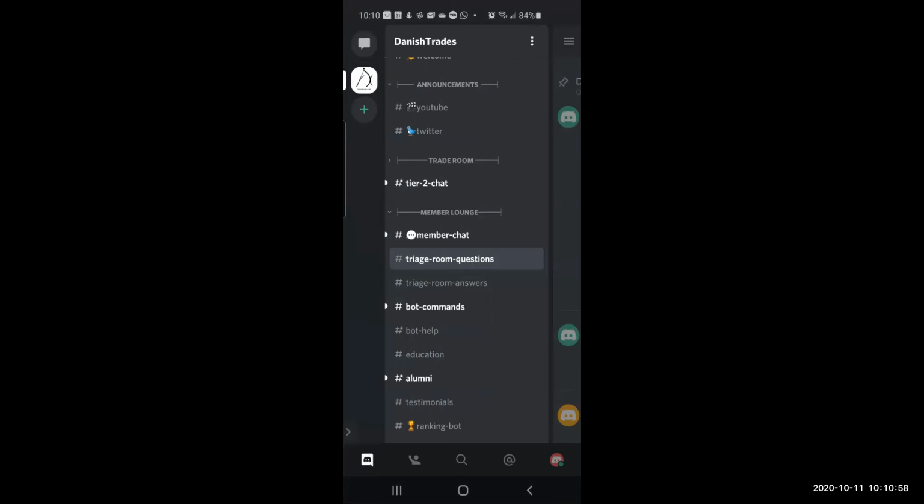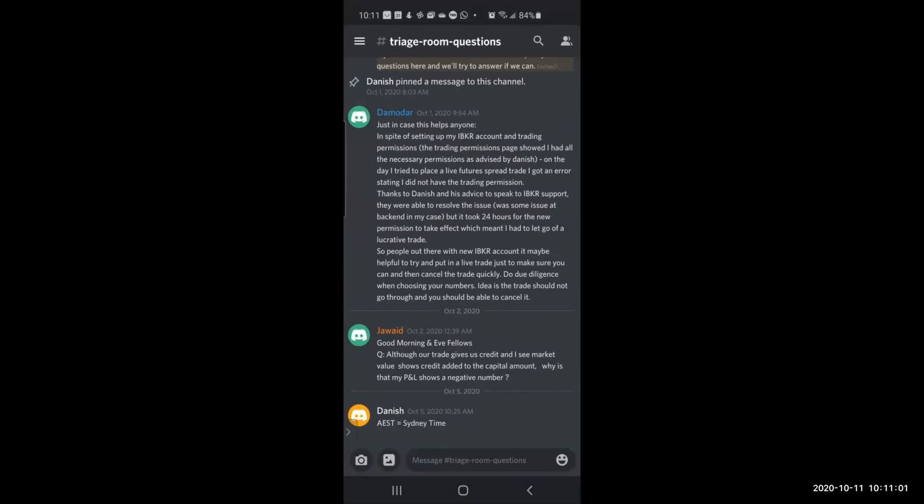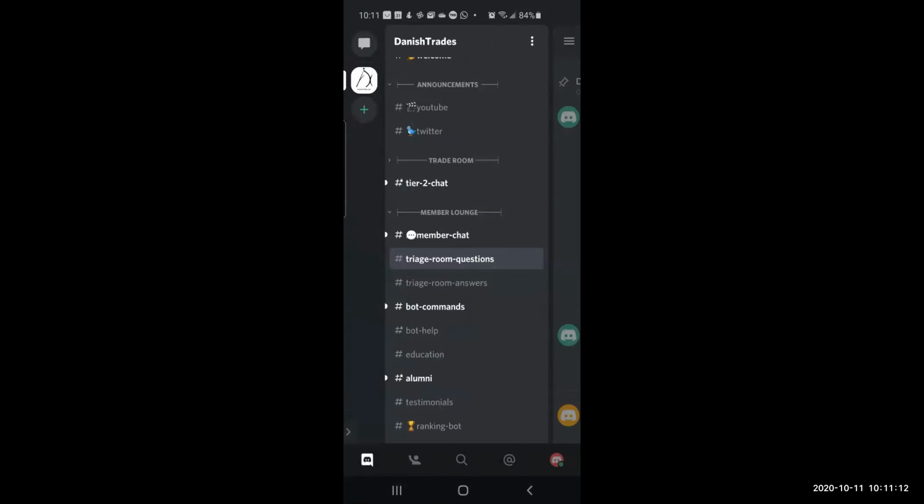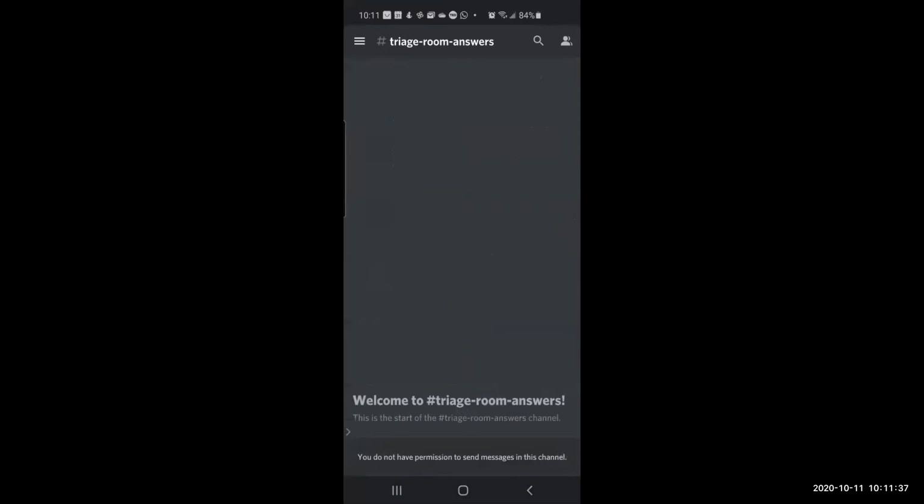Danish, maybe this triage room should be in the trading section, right? No, because it's for everybody. I can move it up there. Because this applies only to the people who are trading with you, right? No, it applies to anyone and everybody. If I can solve their situation, I can fix their situation. I understand that, but I thought it's mostly for the trades. No, my trades, I'm always looking at them, but if somebody else has a trade which I'm not aware of, or I'm not doing that kind of trading. Okay, that's okay. And obviously, the next in line is triage answers.